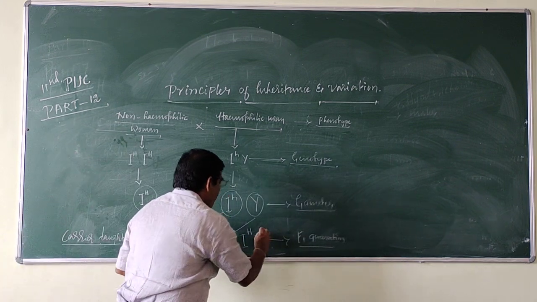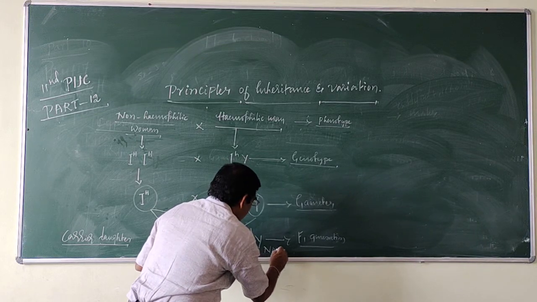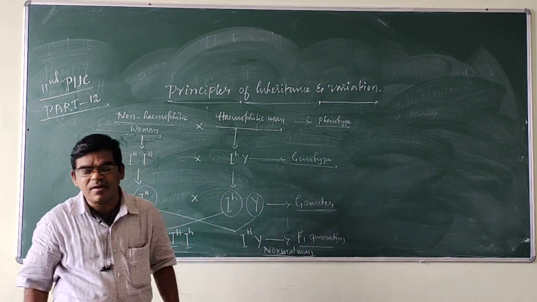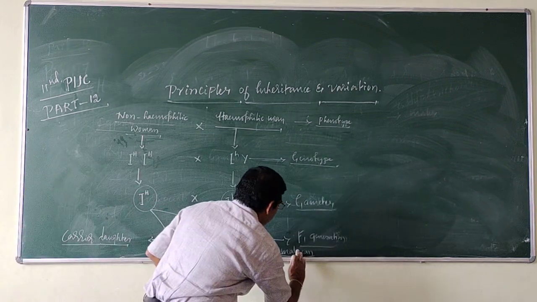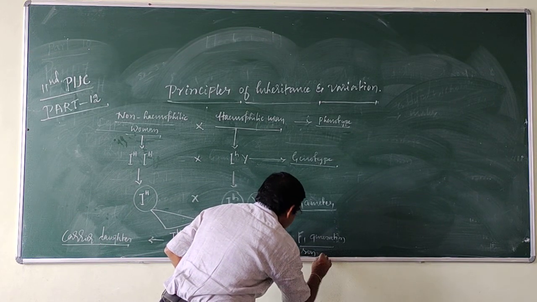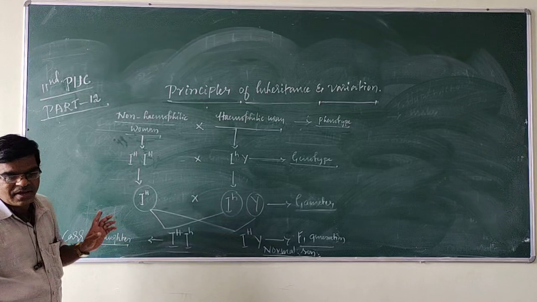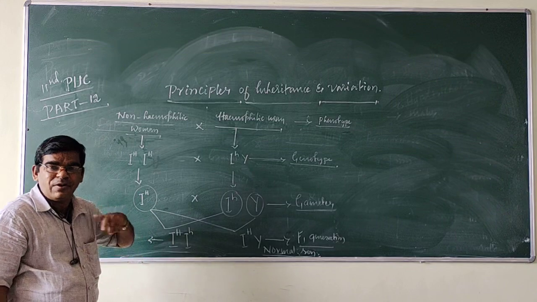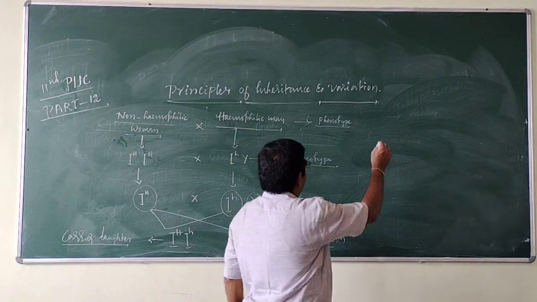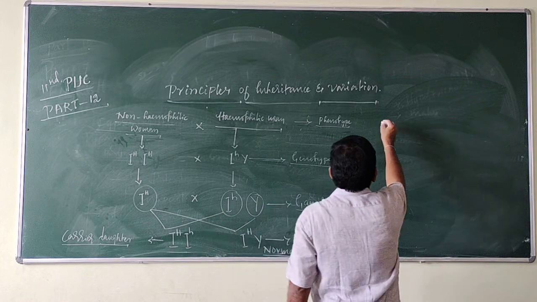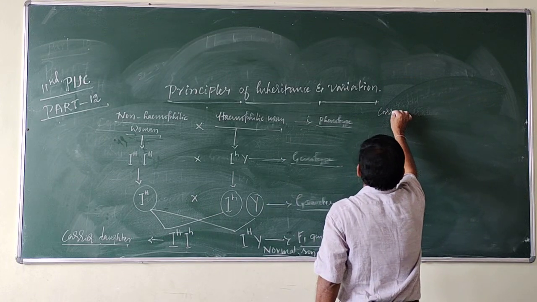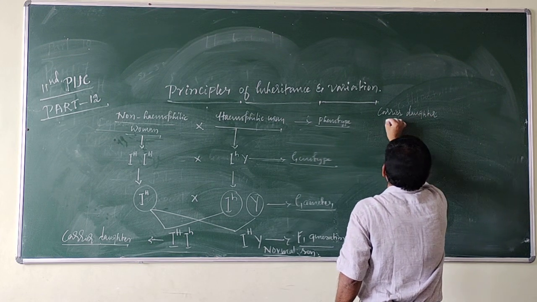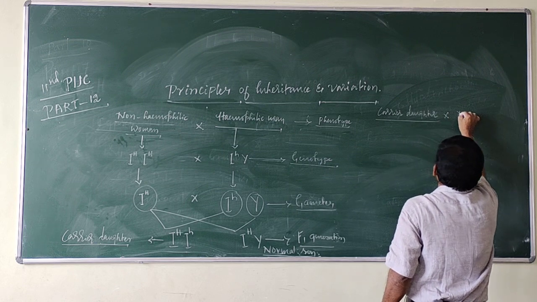So carrier daughter and normal man give carrier daughter or normal son. Next, F1 cross: carrier daughter into normal son.